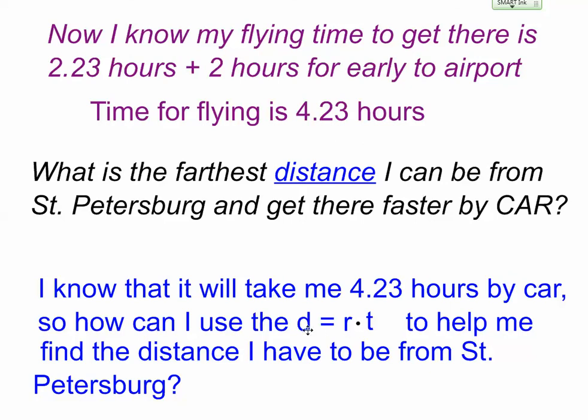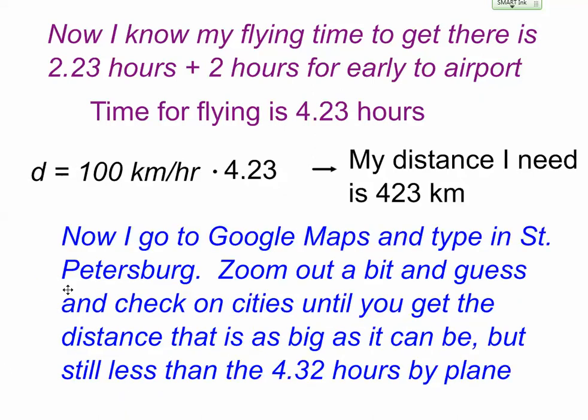I can still use my distance equals rate times time to help me find the distance I have to be from St. Petersburg. So I know that my distance has to be equal to my speed of my car, 100 kilometers an hour, times my time for flying, because I want to be faster than the flying time to go there by car.